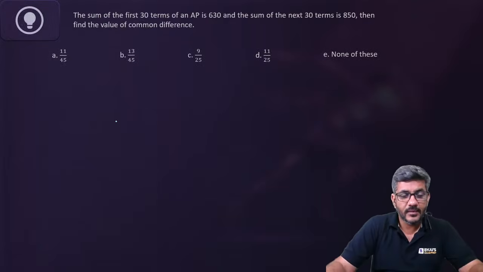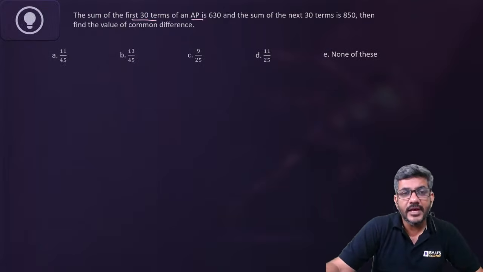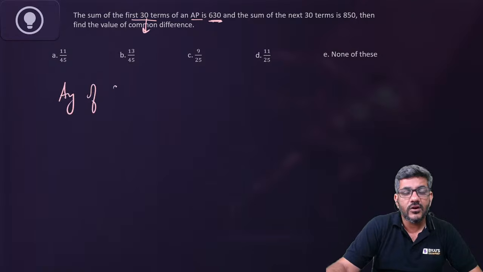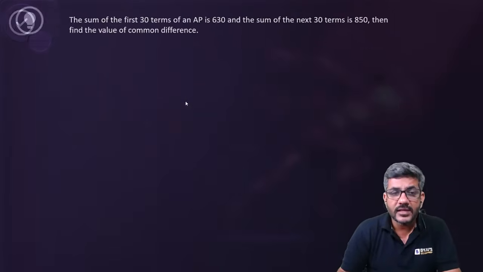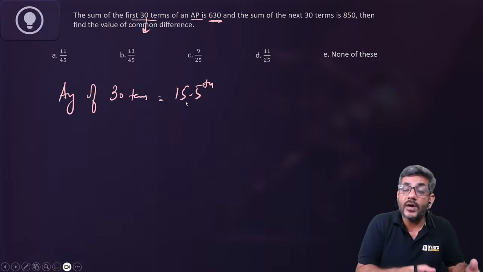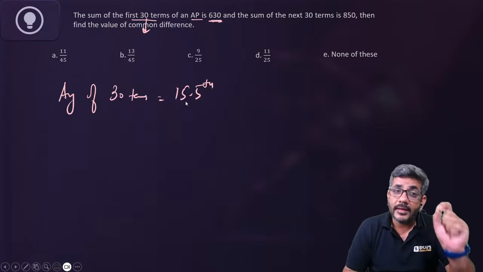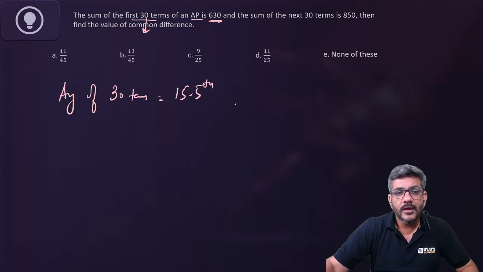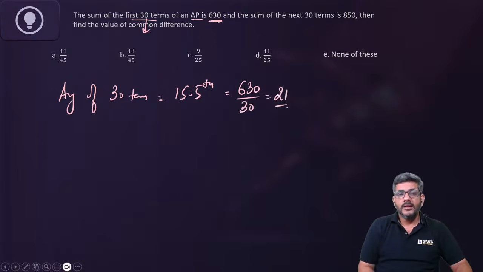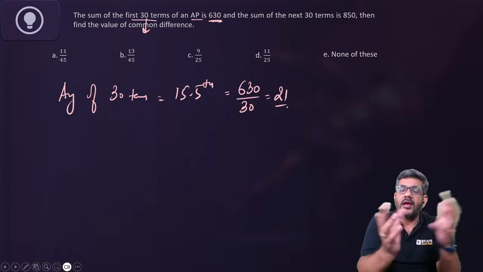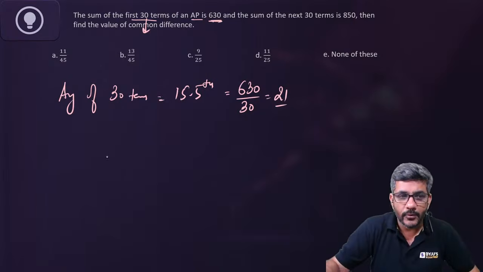करना शुरू करते हैं. The sum of first 30 terms of an AP is 630. If the 30 terms have a sum of 630, can I say average of 30 terms will be the 15.5th term? है ना? मैंने बताया आपको even number of terms होती हैं, then the average is the middle term. So the 15.5th term, that is in the middle, would be the average of these 30 terms. तो 30 टर्म्स का एवरेज 630/30, दैट इज 21. Okay, 15.5th term, or you can say the average of 15th and 16th term is 21.